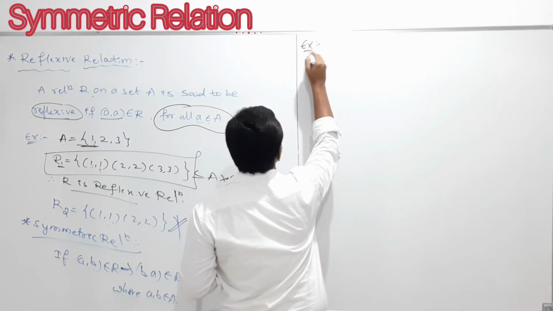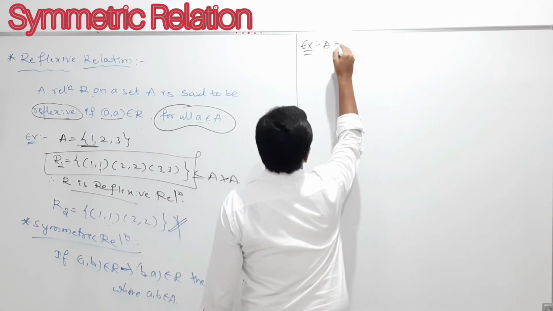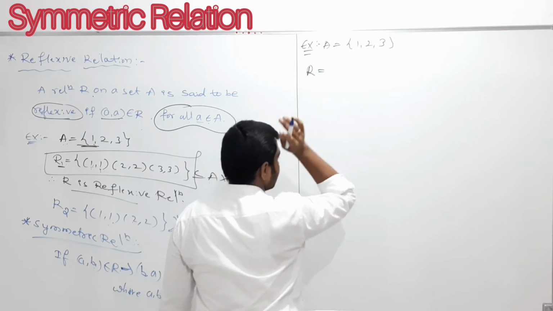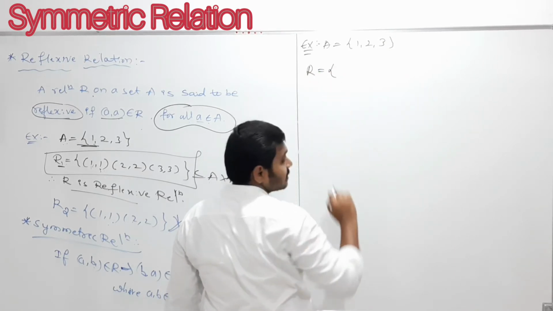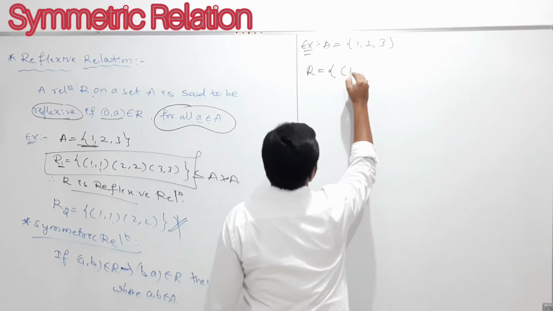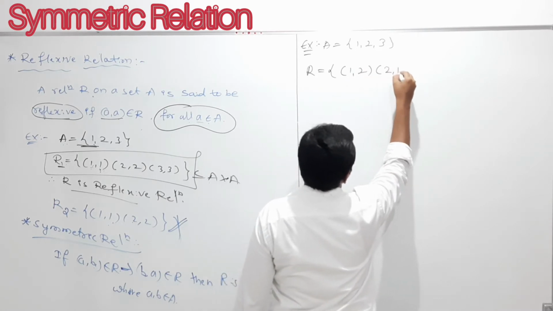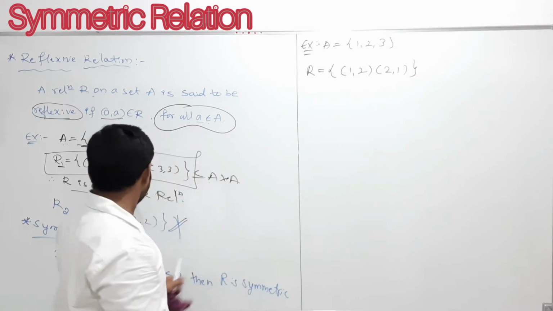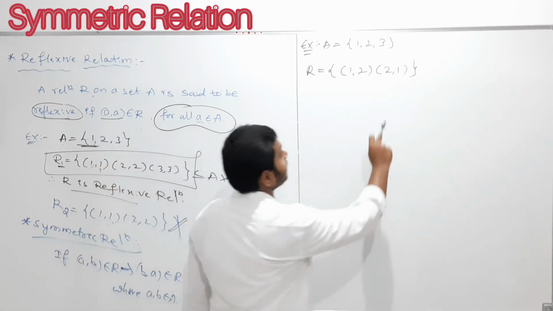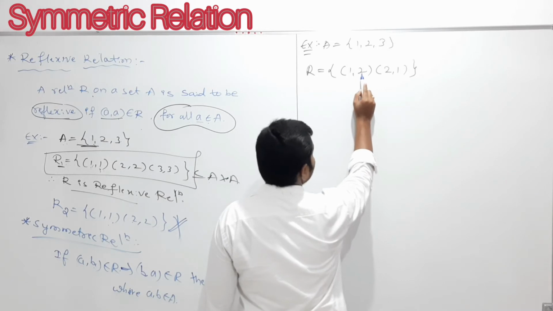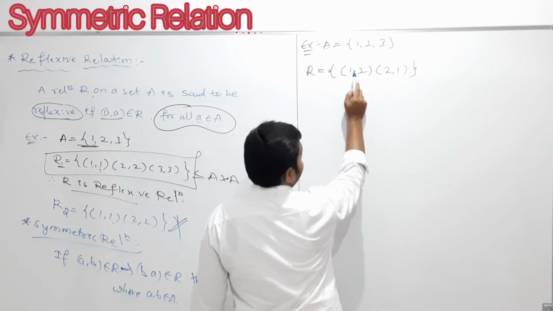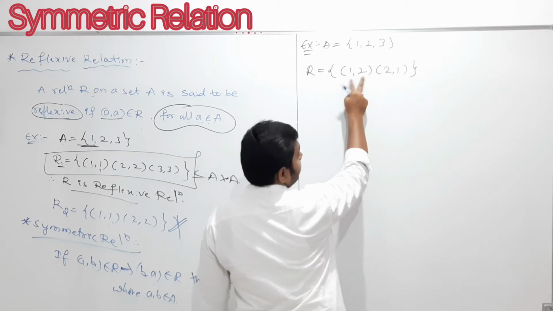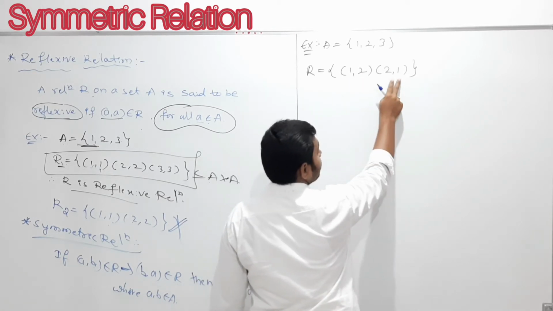The example I am taking is the same set. I'll take the set A = {1, 2, 3}, and now I'll write one relation R. The elements of this relation R, I can take as (1, 2) and next (2, 1). My dear students, now this is an example for the symmetric relation. Why is it a symmetric relation? Here (1, 2) is contained in A cross A, and if you interchange the places, the reverse of this is (2, 1), and (2, 1) is also there.